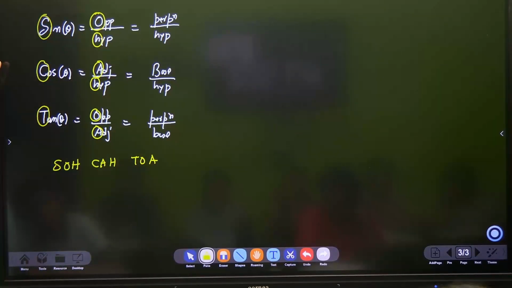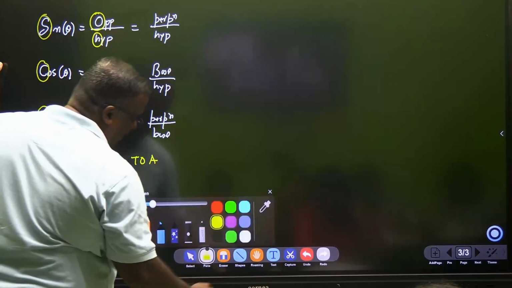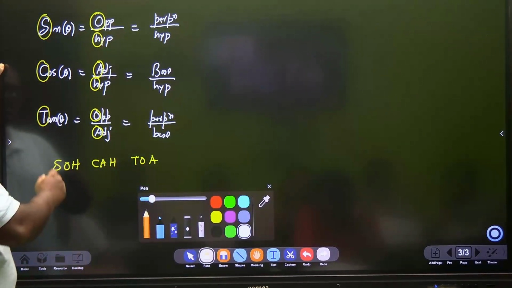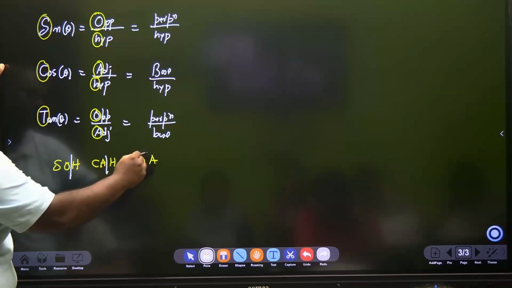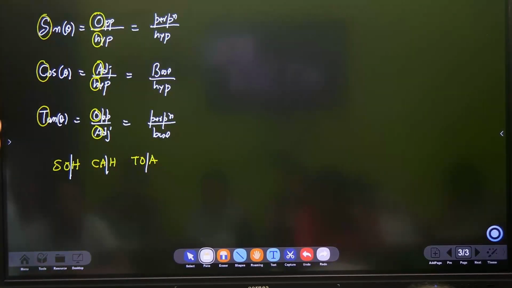Is that what she told me? She's now near London. SOHCAHTOA. So sine is opposite by hypotenuse, cos is adjacent by hypotenuse, tan is opposite by adjacent. So that way you can remember SOHCAHTOA, and SOHCAHTOA never fails.